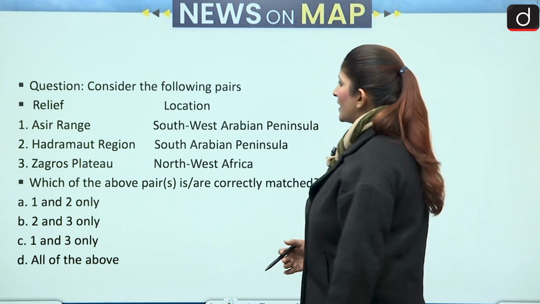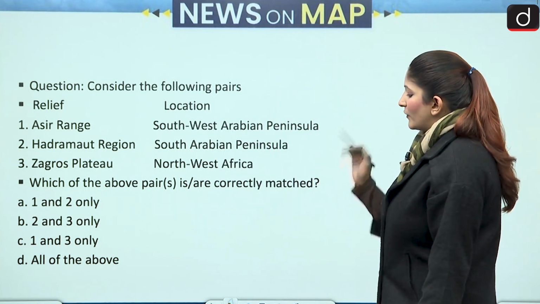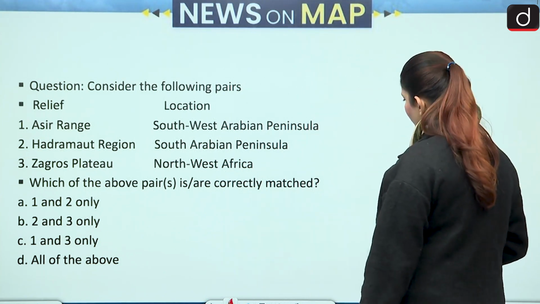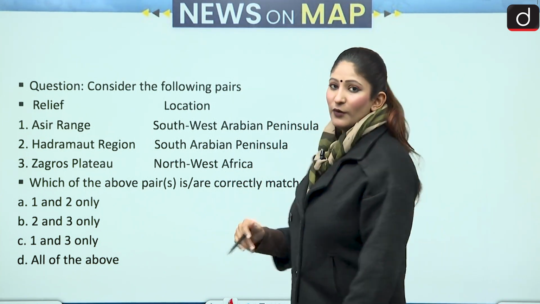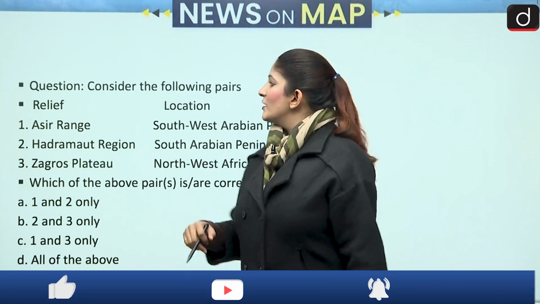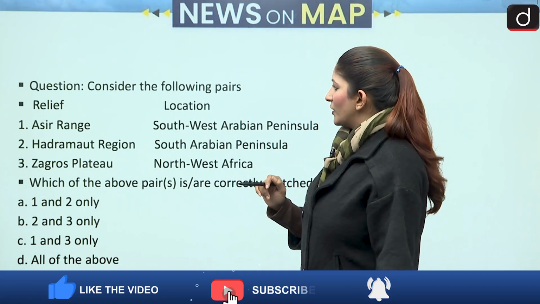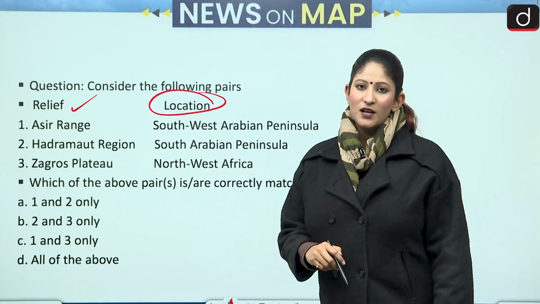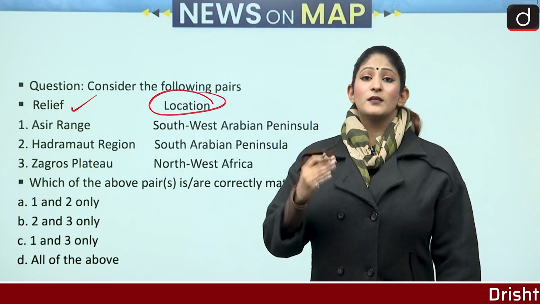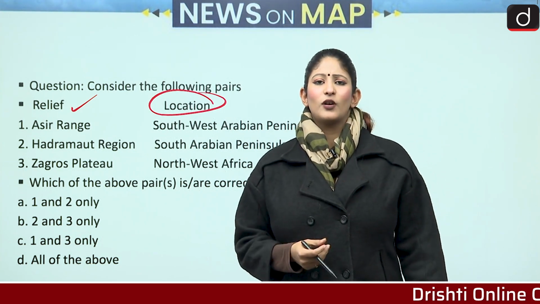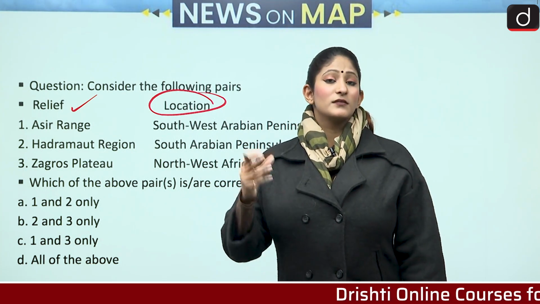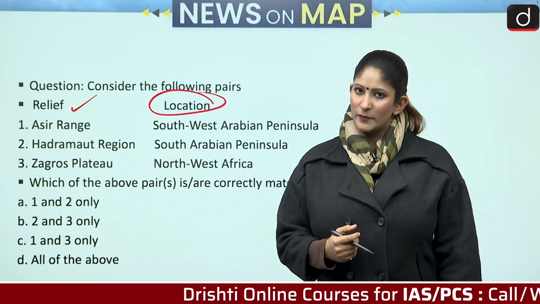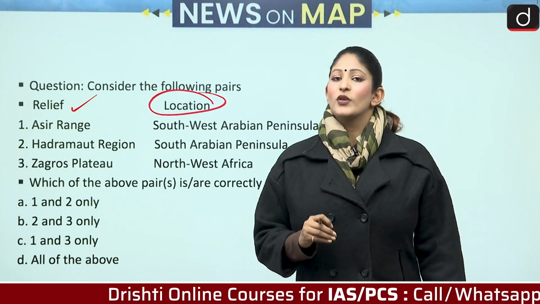The first question says we have to consider the following pairs. Let me just change my pen color so that it's better for you to see the marking. Okay, so relief and location. We have to match the relief with the location they are at. Why has this question been asked? Middle East has already been in the news for a long period of time. But the current Saudi-led coalition which has launched attack on the Houthi rebels makes this region more important.